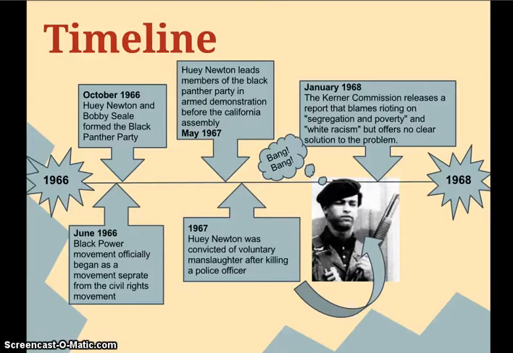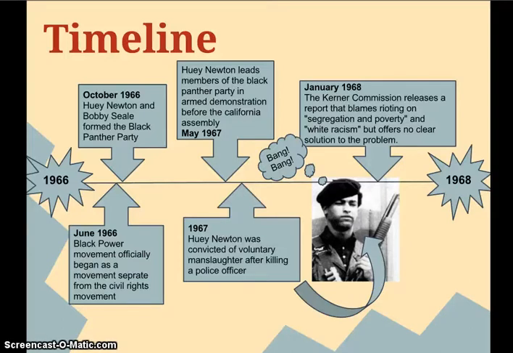The Black Power movement only lived a short 2 years. In June of 1966, the Black Power movement officially began as a movement separate from the Civil Rights Movement. In October of 1966, Huey Newton and Bobby Seale formed the Black Panther Party.